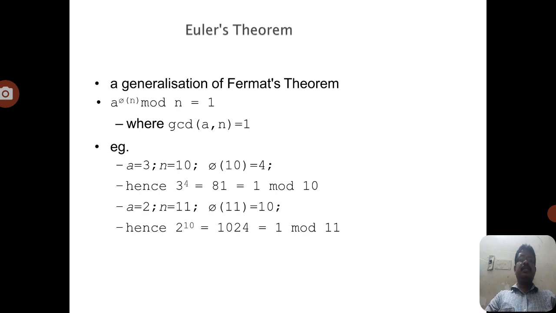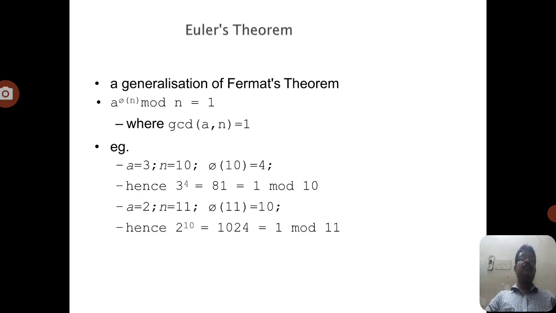for any integers a and n that are relatively prime. Now you can observe here that the GCD of a comma n equals 1. That is, if a and n are relatively prime, then the GCD of the two numbers equals 1.